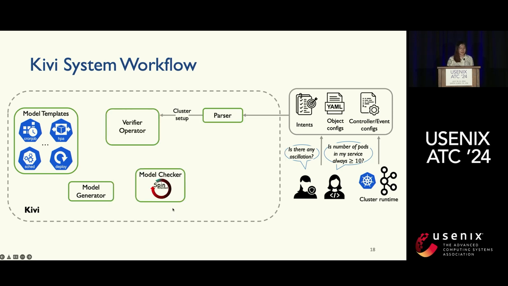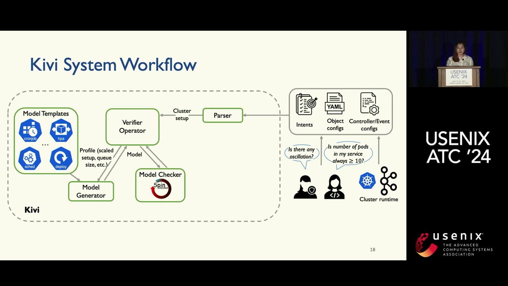Receiving those, the verifier operator will generate a profile, which may contain a subset of the information, and the model generator is going to pull the models from predefined model templates and then return a model. Then the model checker, for which we use the existing tool called Spin, will do the round of verification, and the result will be returned.